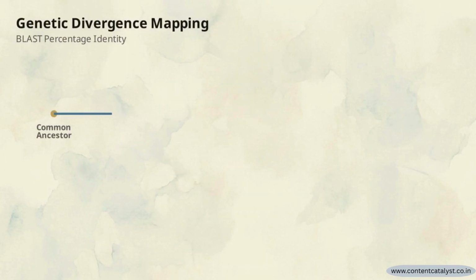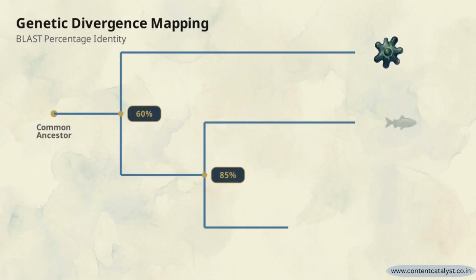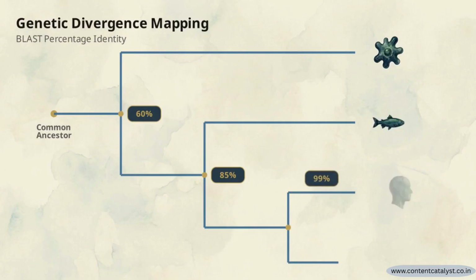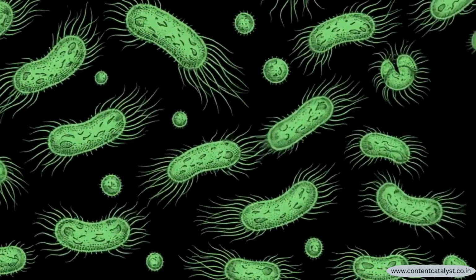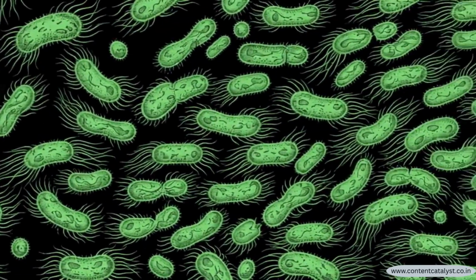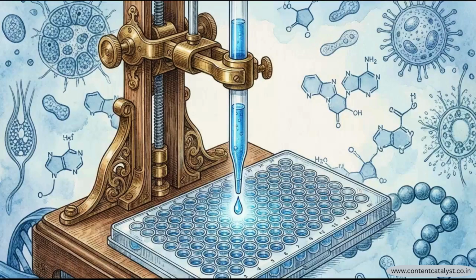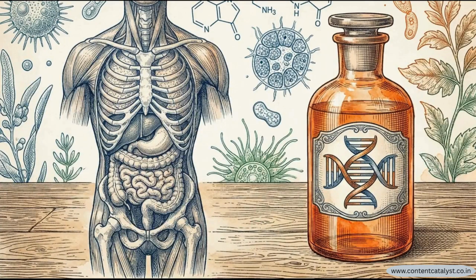BLAST outputs also allow researchers to trace evolutionary lineages, quantifying the biological similarities across organisms to map millions of years of genetic divergence. In time-sensitive clinical environments, researchers rely on BLAST to sequence and rapidly identify unknown, aggressively multiplying pathogens before they spread. These rapid identifications directly support biotechnology applications, accelerating targeted drug discovery and providing the genetic data required for personalized medicine.